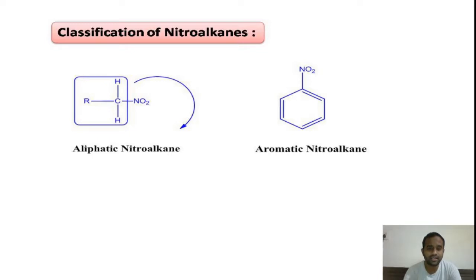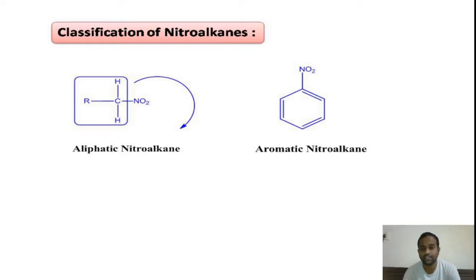If you see the first one, that is aliphatic nitroalkanes. That means in this the nature of the carbon part is aliphatic, that means open chain. Therefore this comes under aliphatic nitroalkanes. In this the alkyl group is aliphatic in nature.